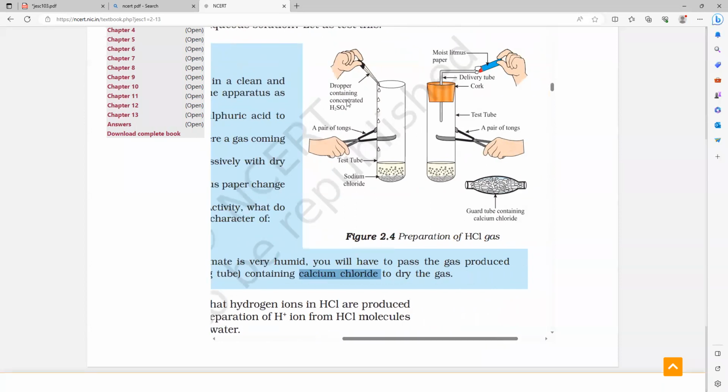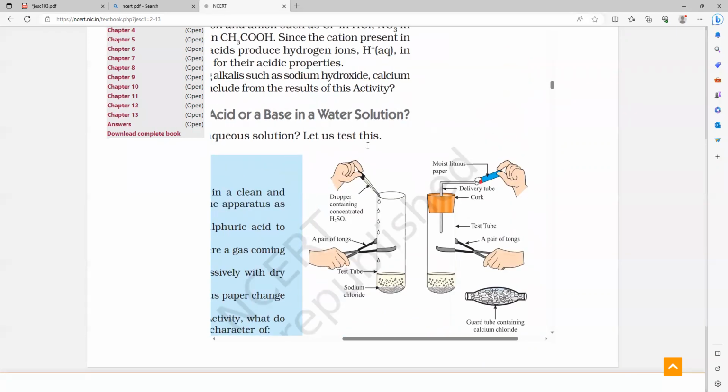So this experiment has proved that moisture is necessary for acid reactions. Am I right or wrong? Moisture is necessary for acids. So if acids want to show their properties, they need moisture. Presence of moisture is compulsory for the acids. Am I right or wrong, guys? That is why we have used it here.